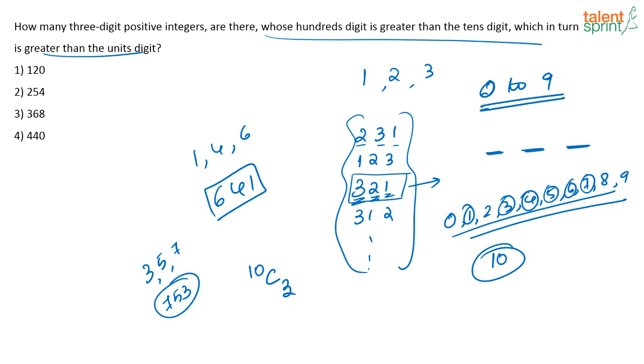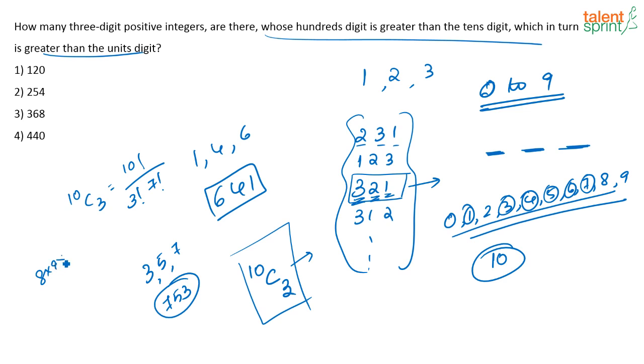So, how many such numbers will there be in total? 10C3 such numbers will be there, because 10C3 refers to in how many ways I can select 3 numbers out of these 10 numbers, which will form the 3 digits. So, what will be your answer? 10C3. What is 10C3? 10 factorial by 3 factorial into (10 minus 3), that is 7 factorial. So, 8 into 9 into 10 by 1 into 2 into 3.